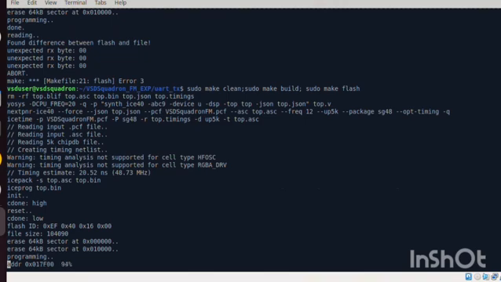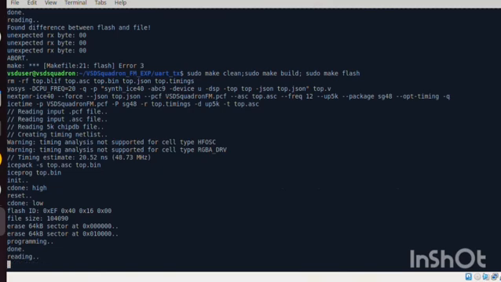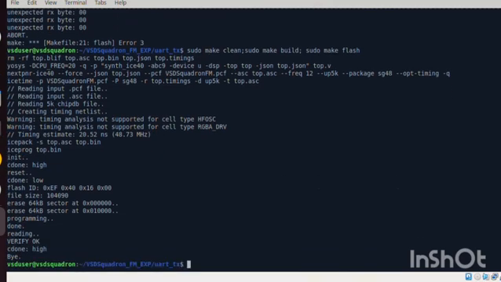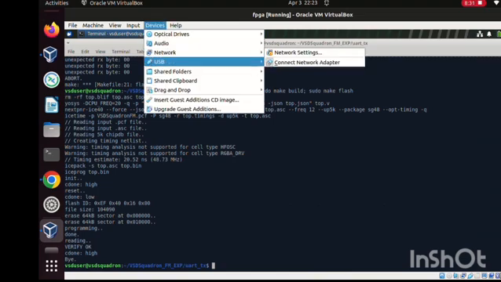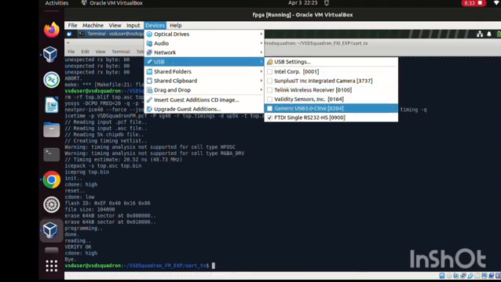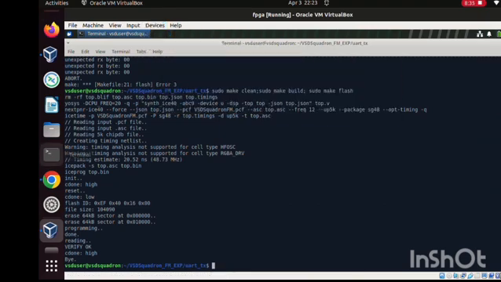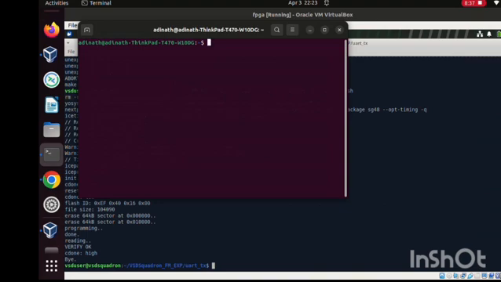It's taking some time. It's on programming, and reading is generally very fast. And now it has been executed, and now we have to disconnect the USB device or else PuTTY won't be working. So in the master device, you have to open the terminal and execute this command if you are on Ubuntu. After you execute this command, PuTTY should open.